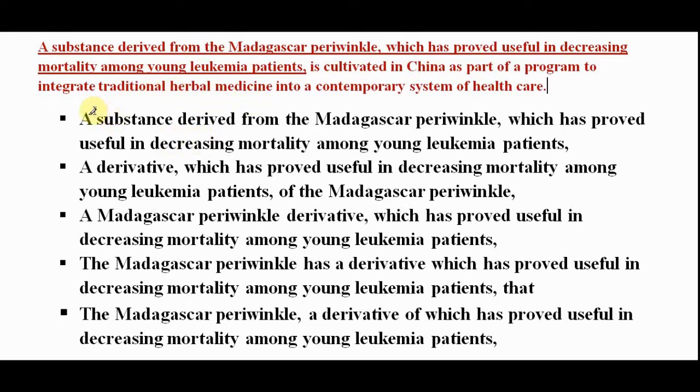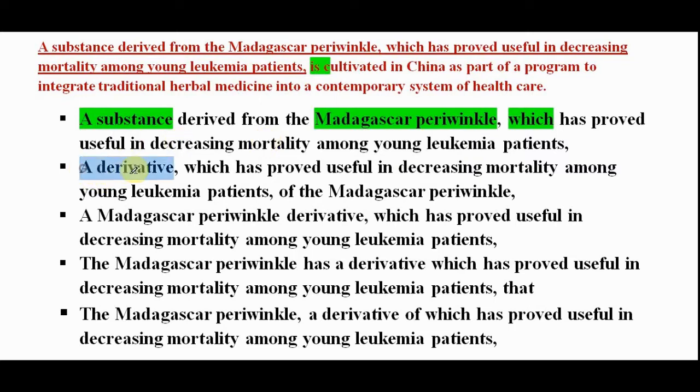So look here in option A, it says a substance is cultivated. So option A is out. Another problem in option A is what is called a modifier error. Remember, whenever there is which, just check which noun it modifies. As you know, which modifies its previous noun and that is Madagascar periwinkle. So periwinkle has proved useful in decreasing mortality. Actually, as per the passage, something is found in Madagascar periwinkle that is useful in decreasing the mortality among young leukemia patients, right? So option A is out because of two reasons. One is the modifier error and second is the incorrect subject.